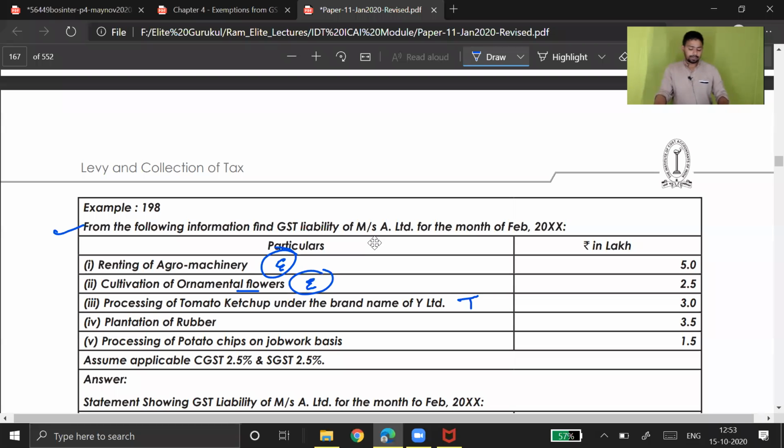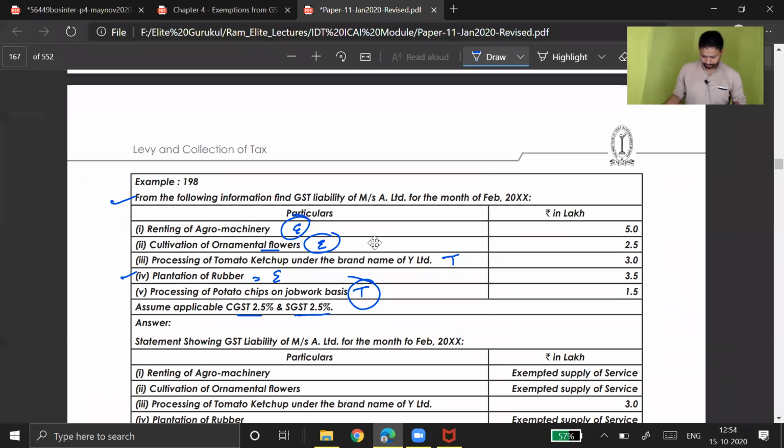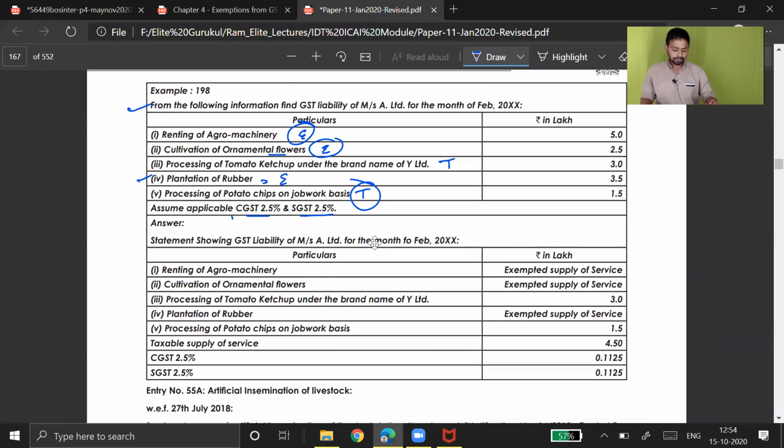Plantation of rubber, it's agriculture. Rubber means the rubber tree, plantation of the rubber tree. It's not manufacturing rubber, it's a plantation. Rubber is a plant, it's a tree. Taxable or exempt? It's like plantation of tea and coffee, plantation is always exempt, please remember. Processing of potato chips on job work basis, come on tell me, taxable or exempt? Taxable. And assume the applicable rate is CGST 2.5%, SGST 2.5%, we have to compute the value.